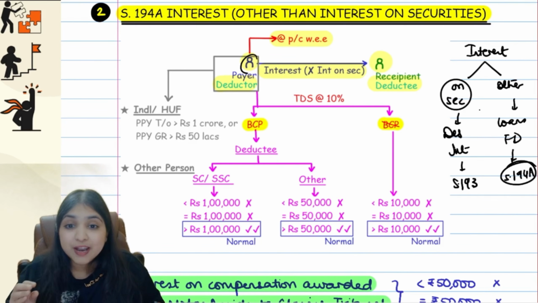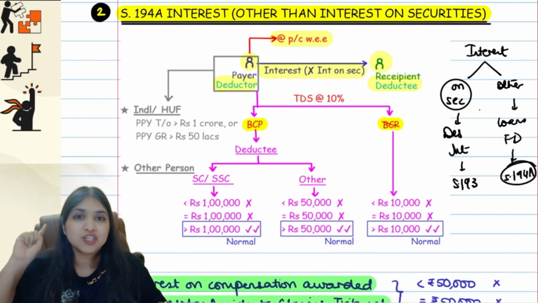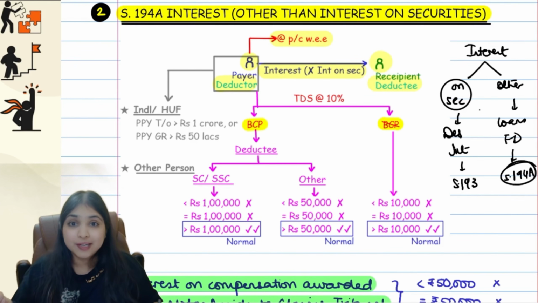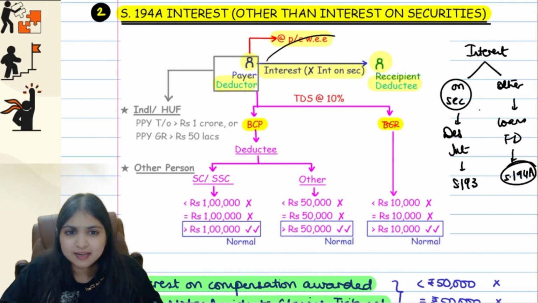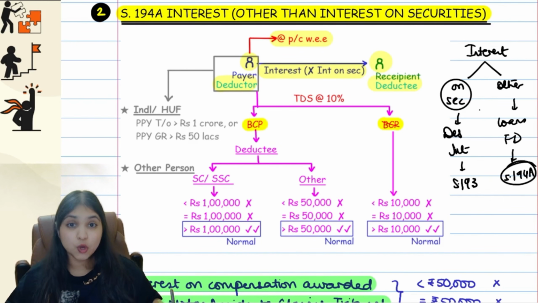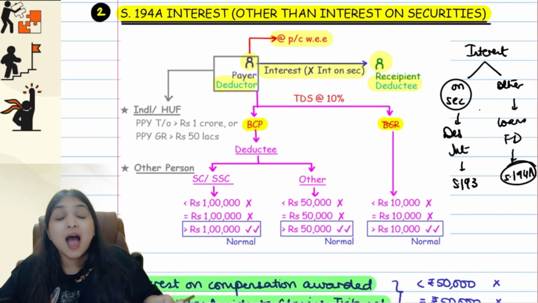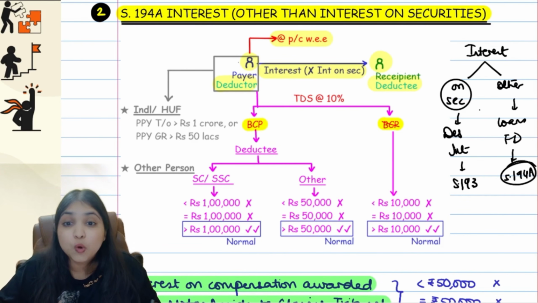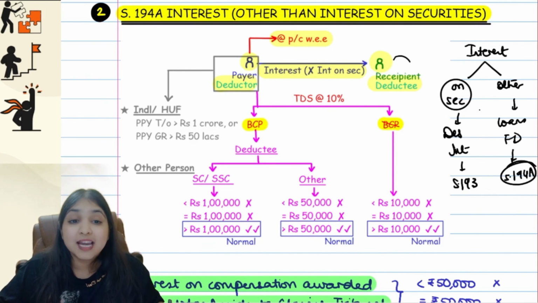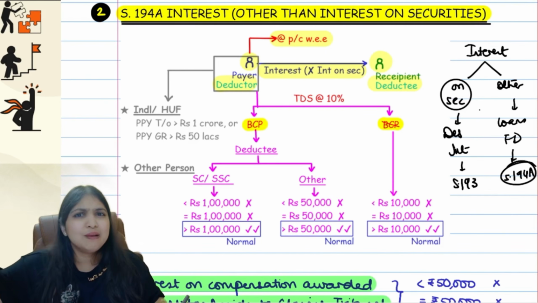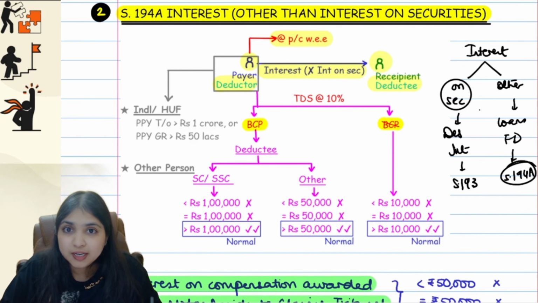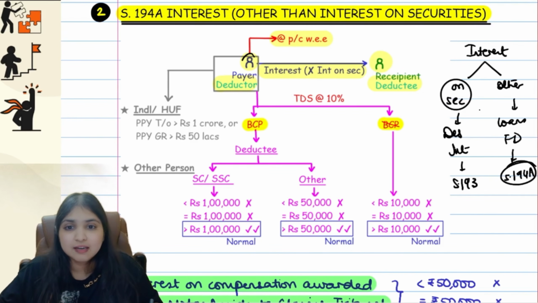Okay, so when will blue deduct tax? Blue will deduct tax at the time of payment or credit, whichever is earlier. Understanding? So point number 1, whenever blue is giving interest to green, interest other than interest on securities, for green it's an income. For green, source of the income is blue. At source, tax will be deducted. So blue will become the deductor of tax, green will become the deductee of tax. But when will blue deduct tax? At the time of payment of interest, or at the time of credit. Credit means at the time of passing the due entry, whichever is earlier, blue will deduct tax.